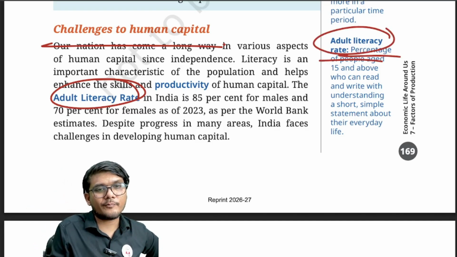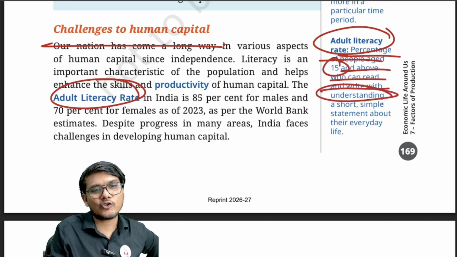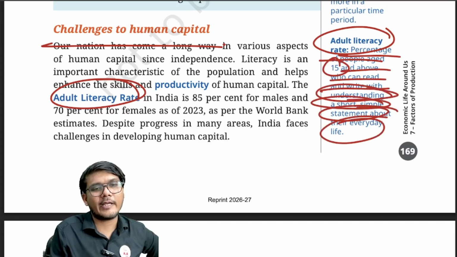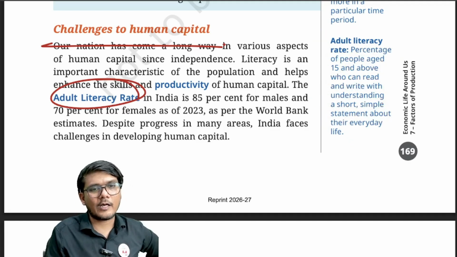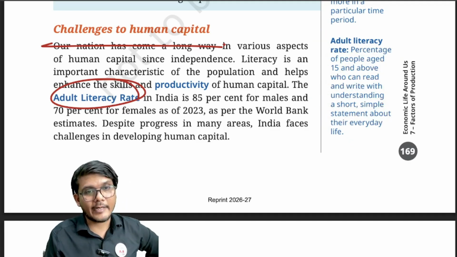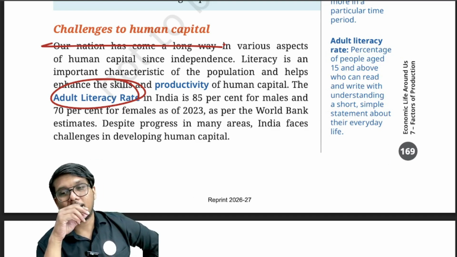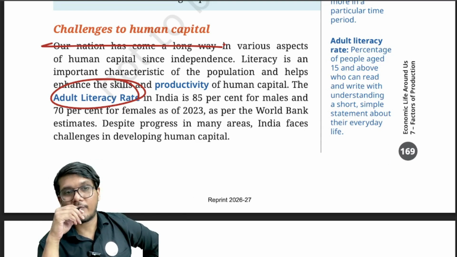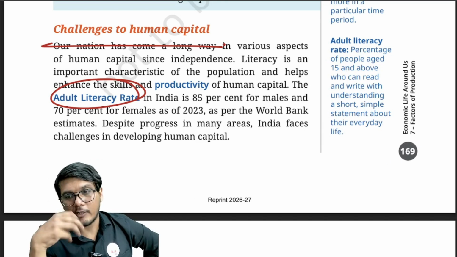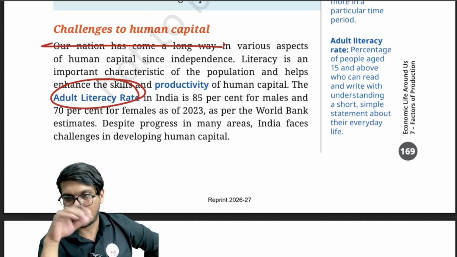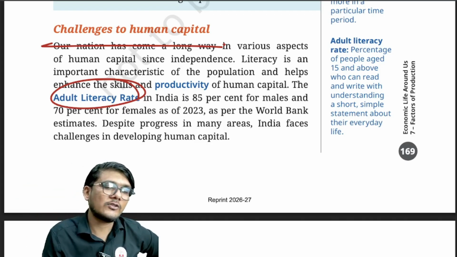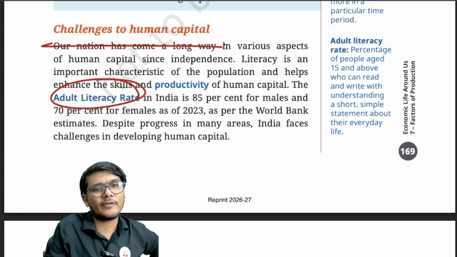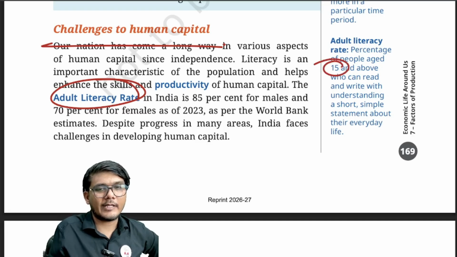Basically the percent of people aged 15 and above who can read and write with understanding a short simple statement about their everyday life. So if you can read and write a short simple statement about your everyday life, then you will be called a literate person. If not, you will not be a literate person. Generally it is calculated for people aged 15 and above.